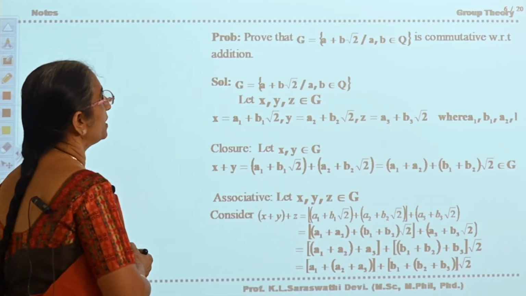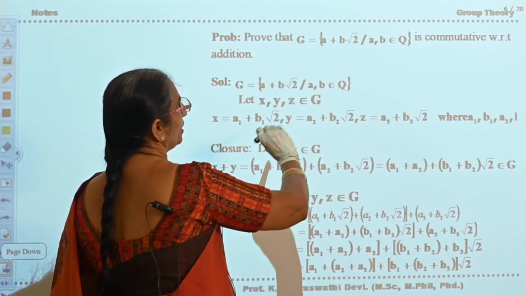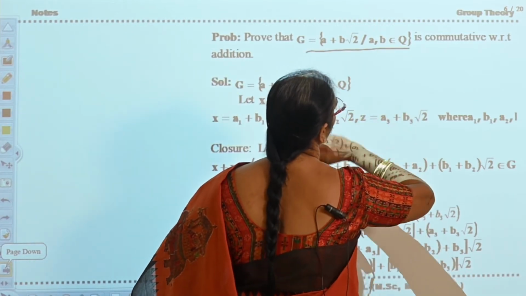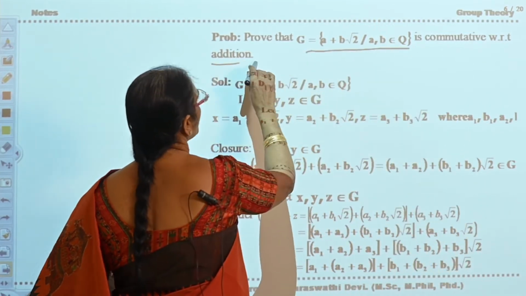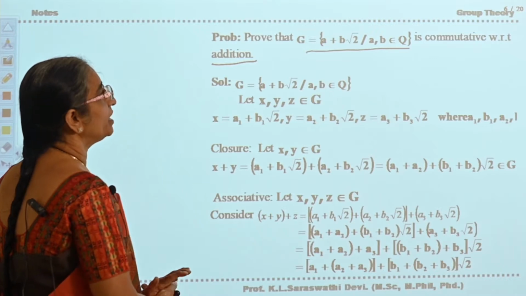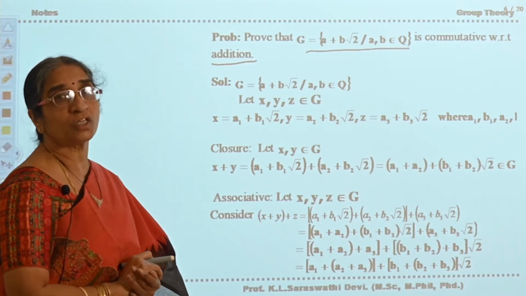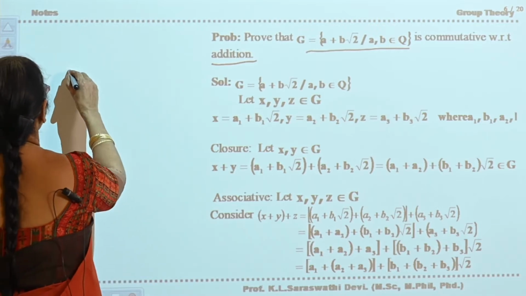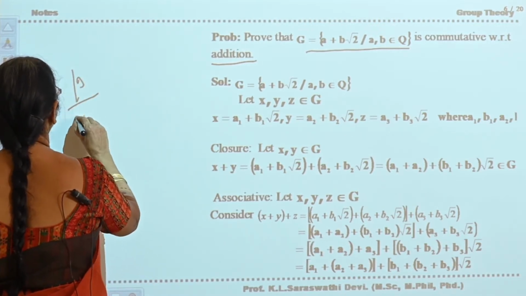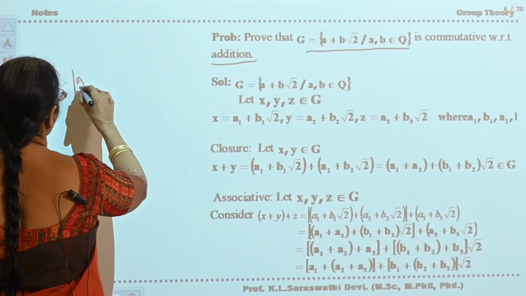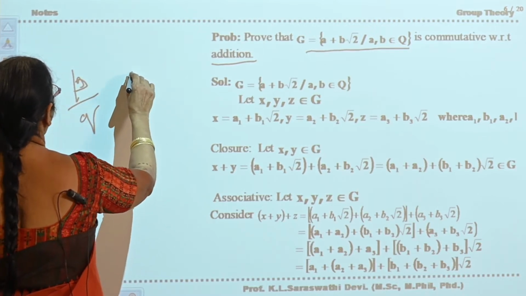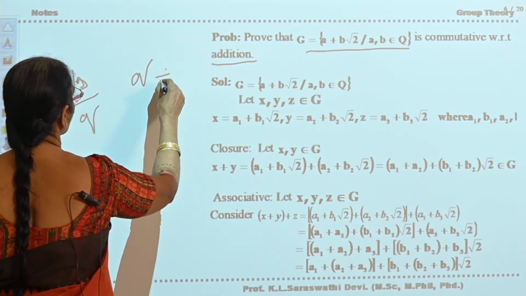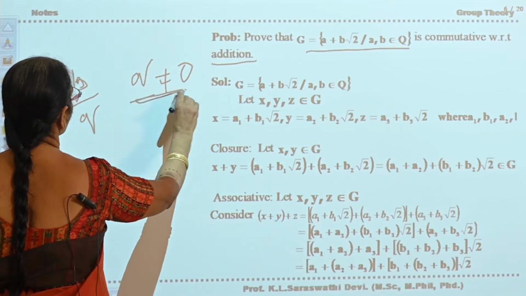Okay. Now see another problem. Prove that A plus B root 2 is a commutative group with respect to addition, where A and B are rational numbers. What do you mean by rational number? A rational number is of the form P by Q, where P and Q are integers and Q is not equal to 0.